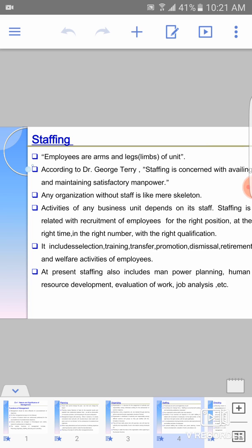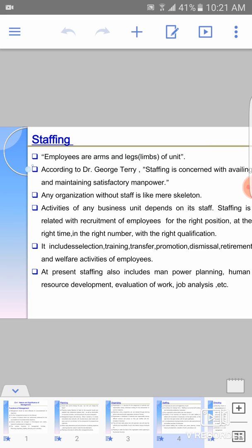The next point is that it includes selection, training, transfer, promotion, dismissal, retirement and welfare activities of employees. Staffing is not only to recruit people, it also includes the selection process. Training is also there, training and development. When the employee is recruited or selected, then the training starts in an organization. First and foremost you need to teach the employee how the process is, how the activities are done in the organization. This is called training basically. The transfer, the promotion, everything will be done in the staffing function.